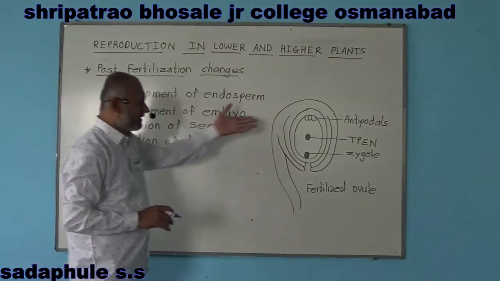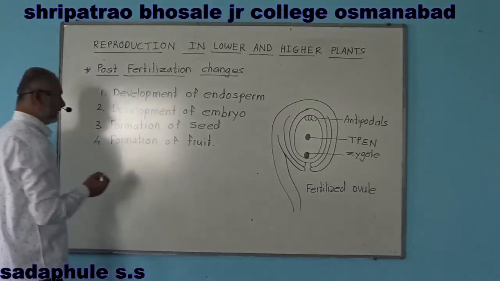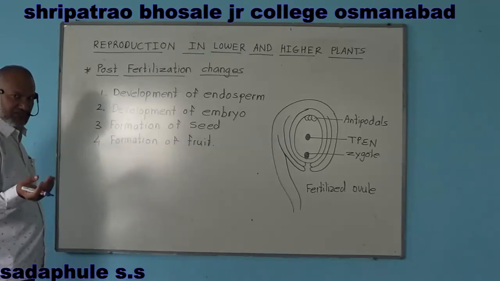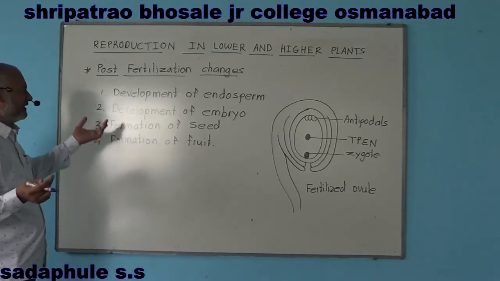Now, what are the different parts of this ovule which get changed to form the seed?